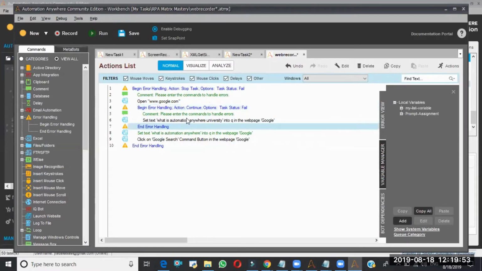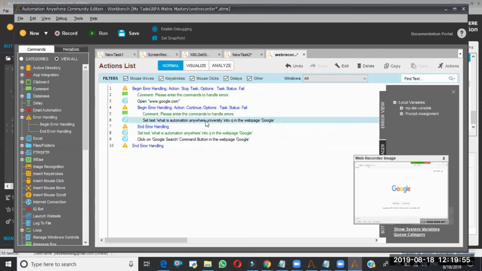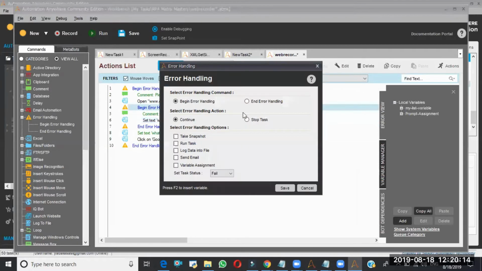Even though we got an error here, it is not going to stop my bot, because this failure does not affect the bot functionality. So instead of Stop Task, we will use Continue Task. And one more thing, set the task status.